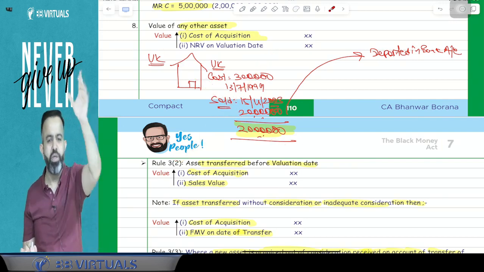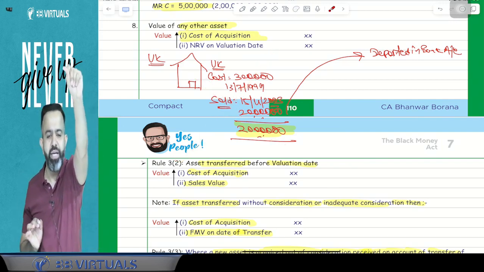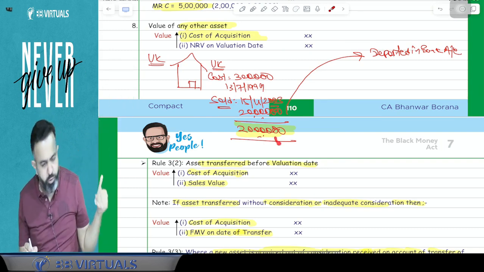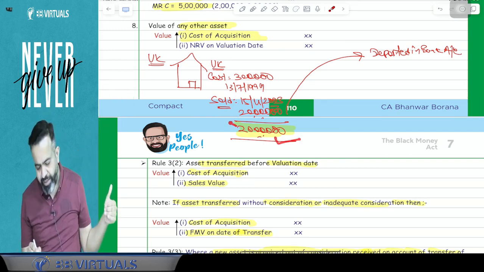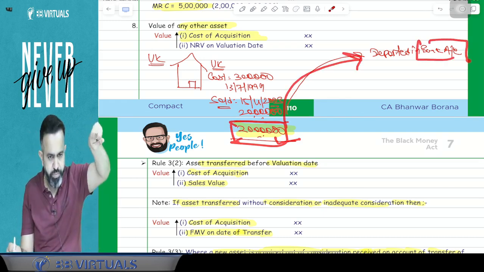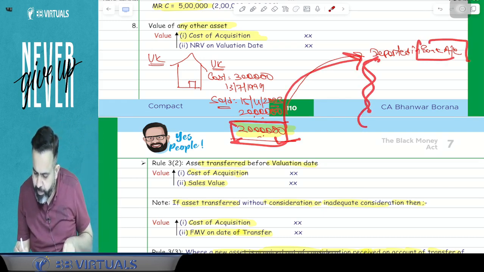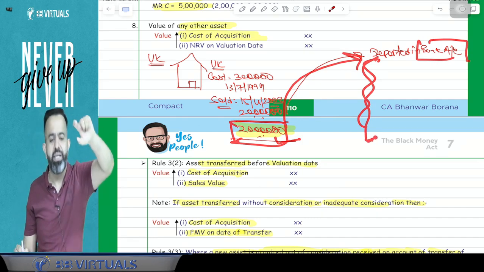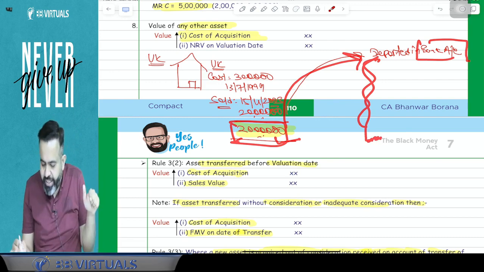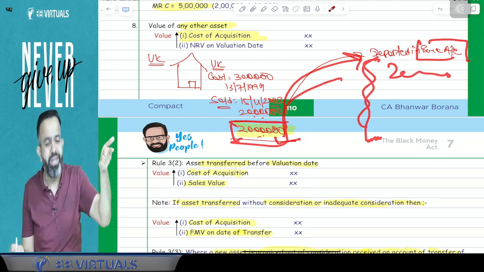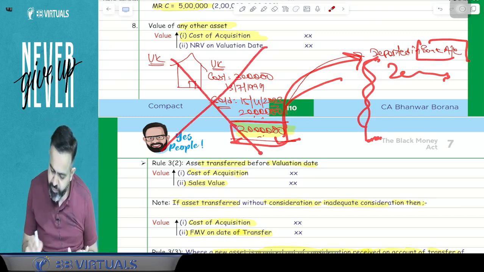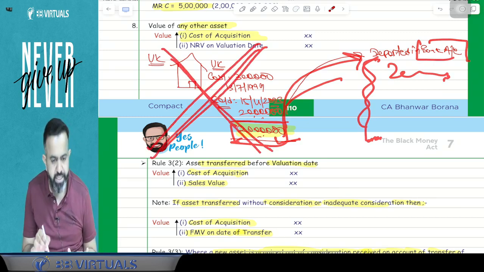So it's very simple. Did you understand this part or not? Just tell me, Meghna, Shedlena, Shiva, Nehal. Okay, if I sold this asset for 20 lakh, then this asset value is 20 lakh. But guys, this 20 lakh I have deposited in the bank account. So when we value the bank account, we will take the deposit. So this 20 lakh is already covered in the bank account value, and then this asset will not be considered while calculating the tax.